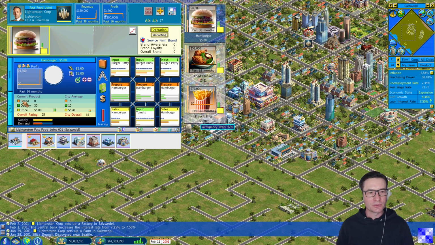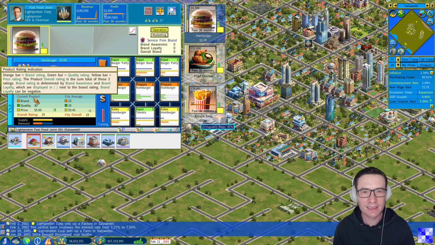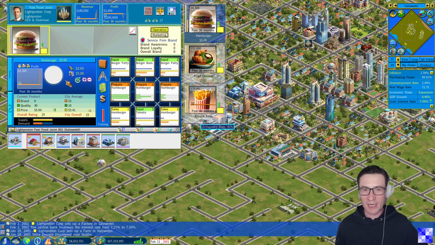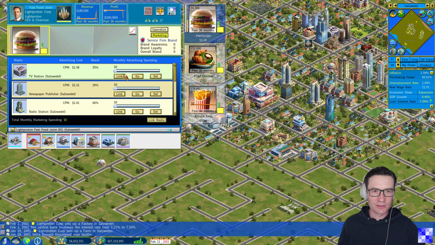There are 2 more aspects. One is brand and the other is quality. To improve brand, of course, we need to invest into advertising, as we have now a brand new brand for our fast food chain. With a brand awareness of 0, we will start from scratch. We will now link to all of the media stations in Salzwedel and invest a little bit, 50k per media station, to run advertising campaigns and improve brand awareness. This should be sufficient for a smaller city like Salzwedel with less than 1 million inhabitants, 150k of monthly advertising spending to slowly grow the brand awareness.